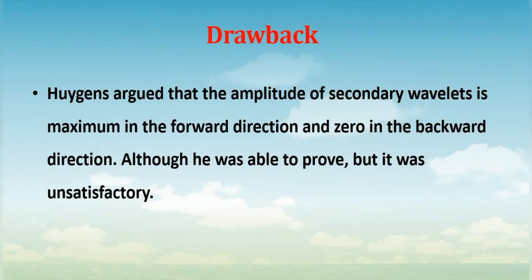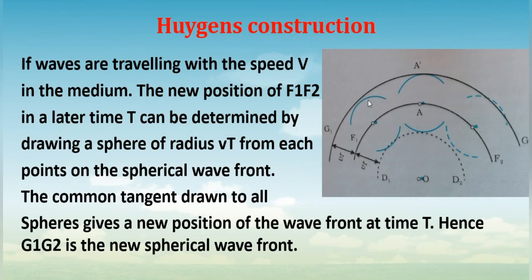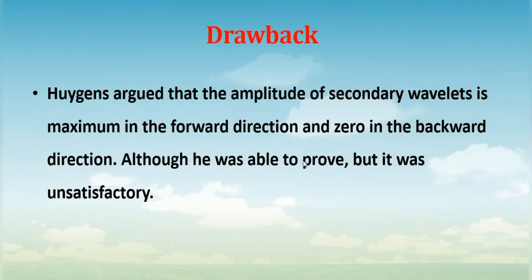So let us see his drawback. Huygens argued that the amplitude of these secondary wavelets is maximum in the forward direction. See, this is the wave where we have drawn the wavefront at which amplitude is maximum, and he said that the amplitude is 0 in the backward direction. So he said the amplitude of the secondary wavelet is maximum in the forward direction, and it is 0 in the backward direction.